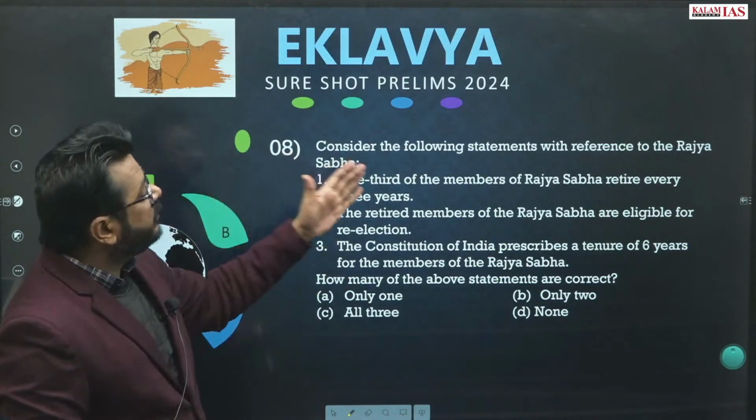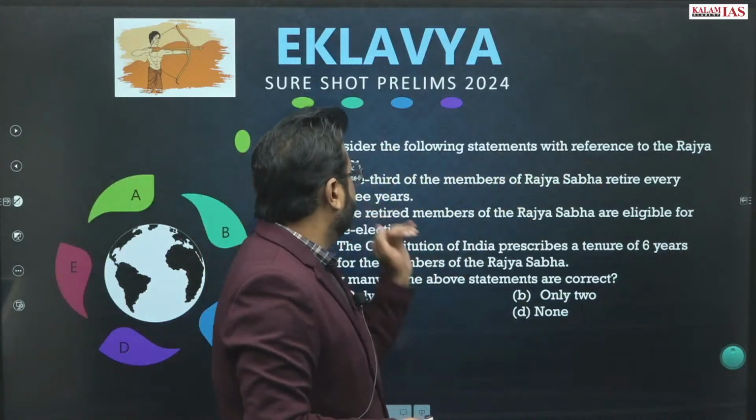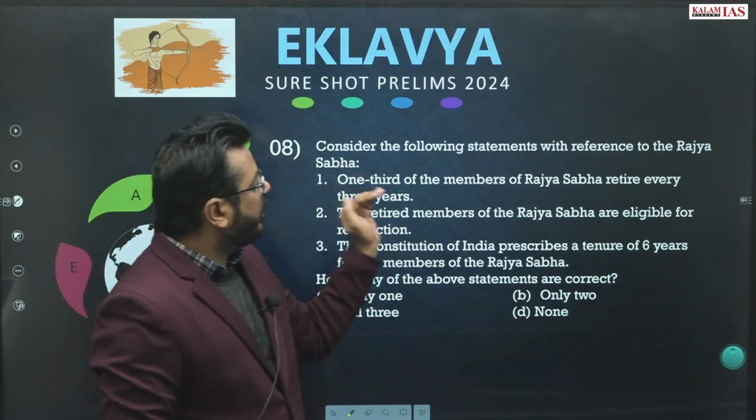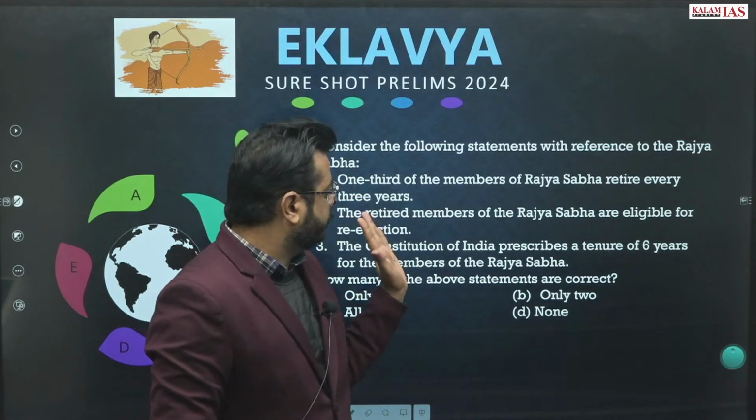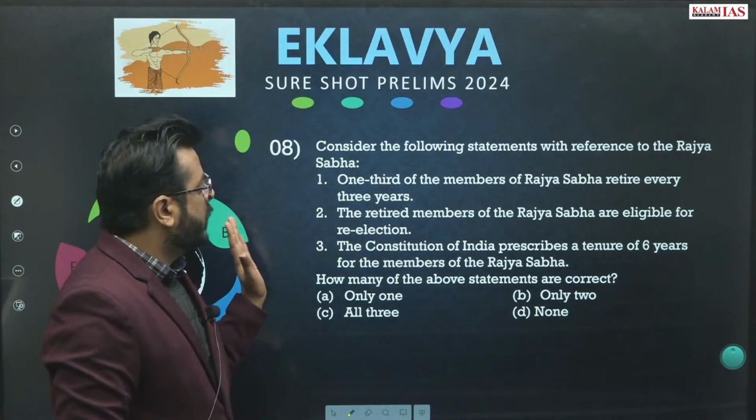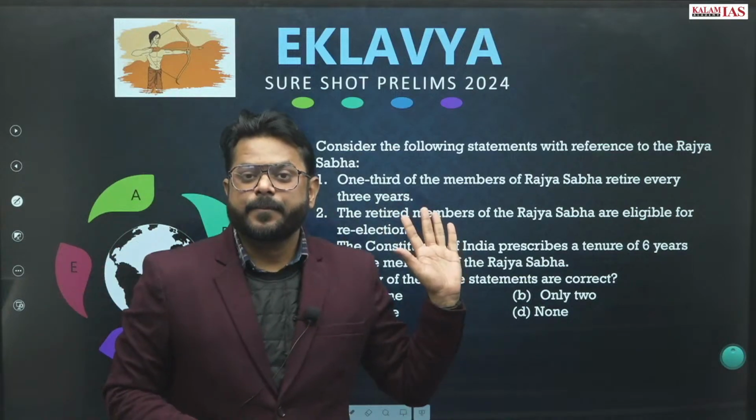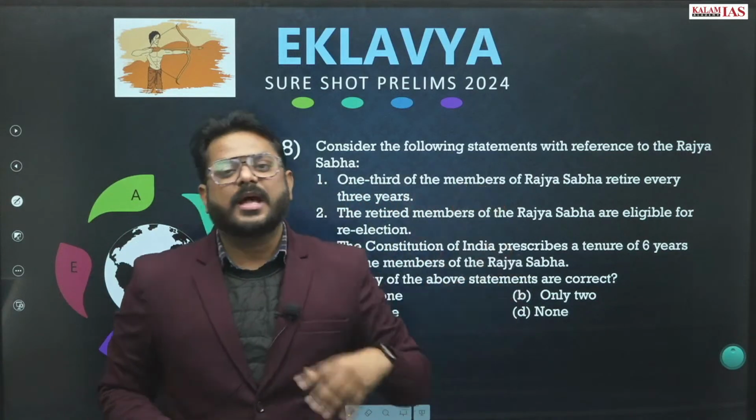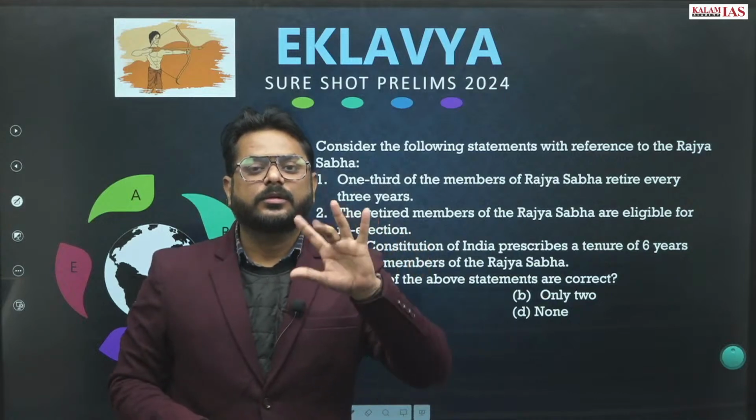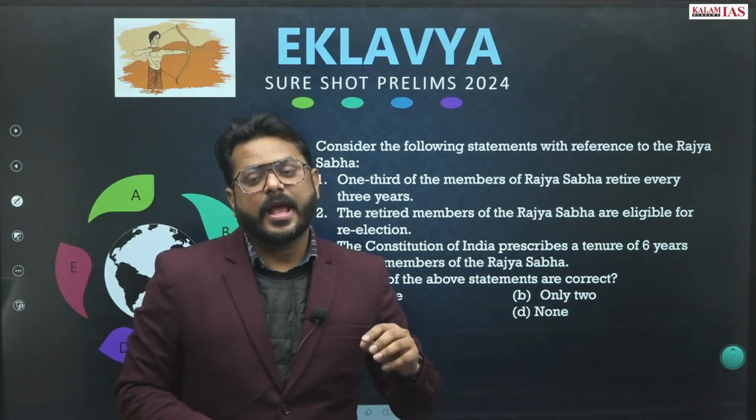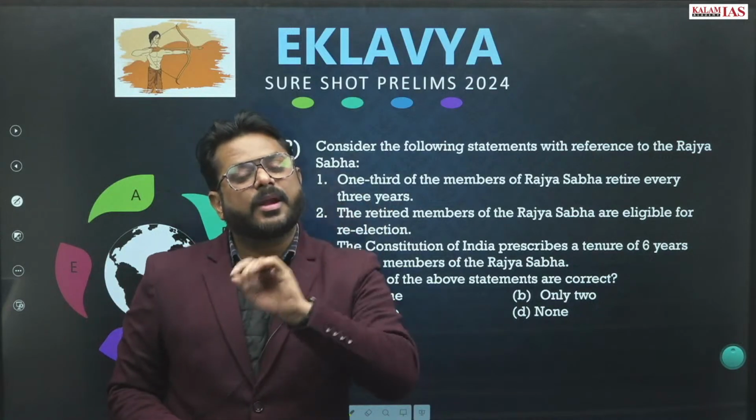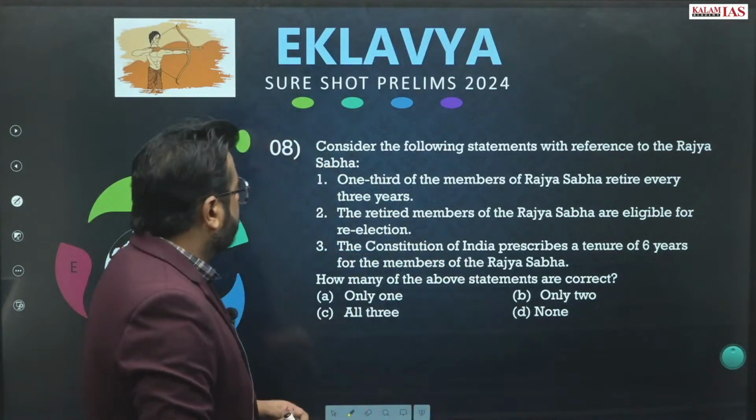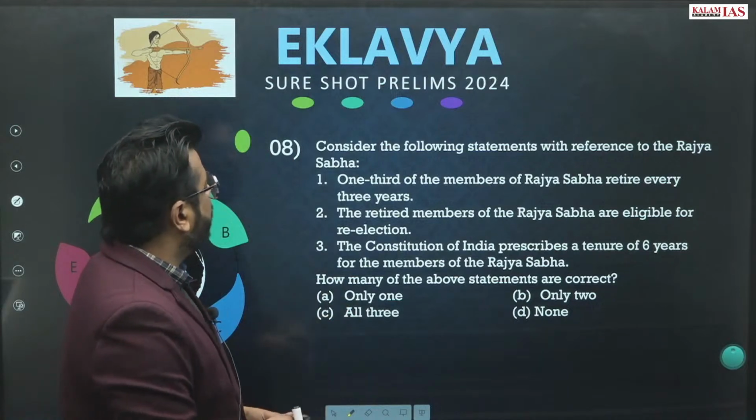Consider the following statements with reference to the Rajya Sabha. One-third of the members of the Rajya Sabha retire every 3 years. Is it correct? Right. The Rajya Sabha has a term of 6 years, and after every 2 years, one-third of the members of the Rajya Sabha retire. The retired members of the Rajya Sabha are eligible for re-election.